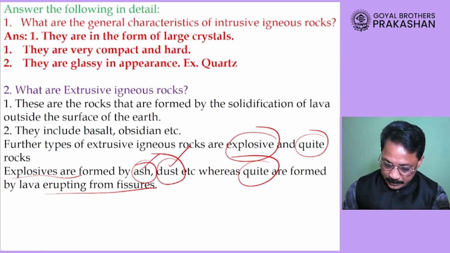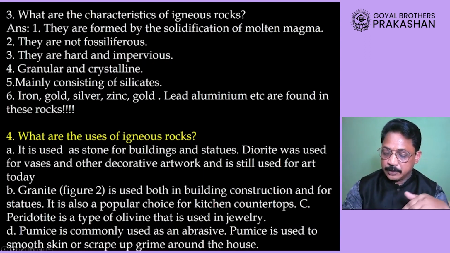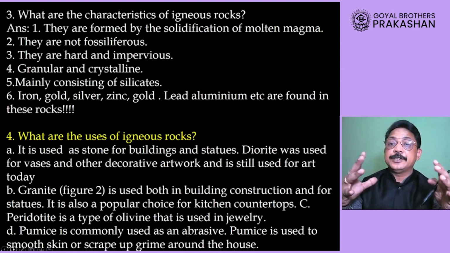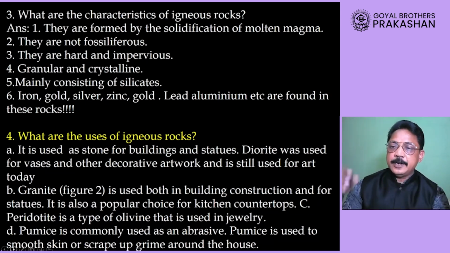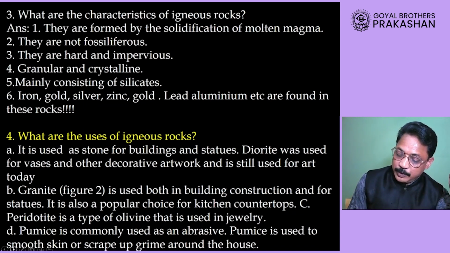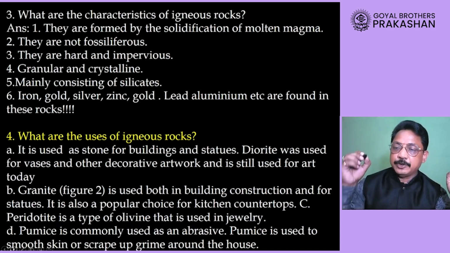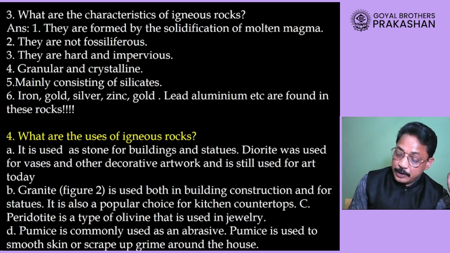Now our next question here is, what are the characteristics of igneous rocks? There are many characteristics of igneous rocks, dear student. I have written down answers here purposely, and I would like you to please note down the keywords in these answers. I repeat, keywords. First one, igneous rocks are formed by solidification of what?